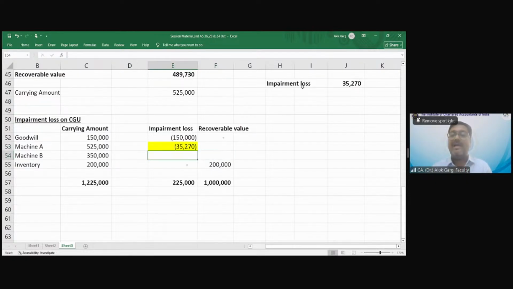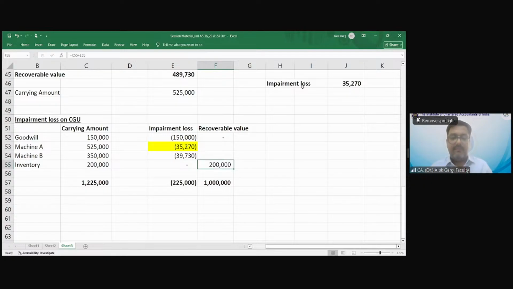तो अब क्या होगा? मशीन बी में क्या होगा बाय डिफॉल्ट? Balancing figure. So machine B will be balancing figure. This impairment will be balancing figure, right? और कितना अमाउंट होगा? 39,730. Okay.